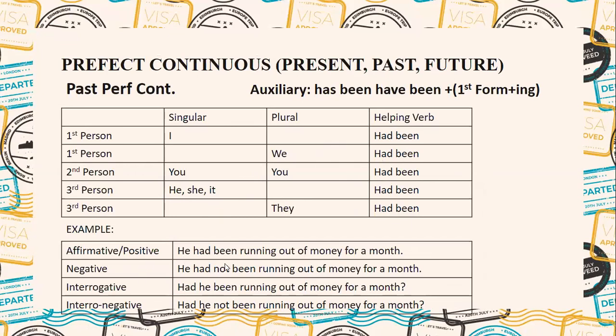He had been running out of money for a month. He had not been running out of money for a month. Had he been running out of money for a month? Had he not been running out of money for a month? The same auxiliary verb we will be using with all pronouns. This is the past perfect continuous.